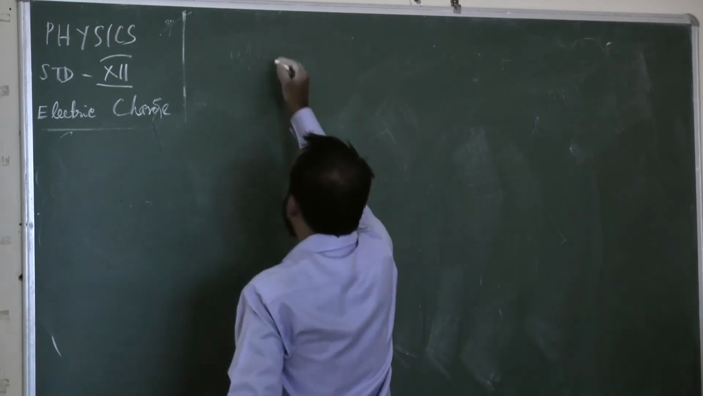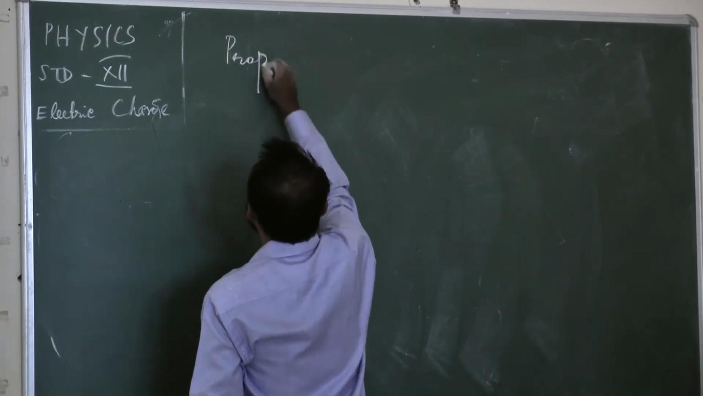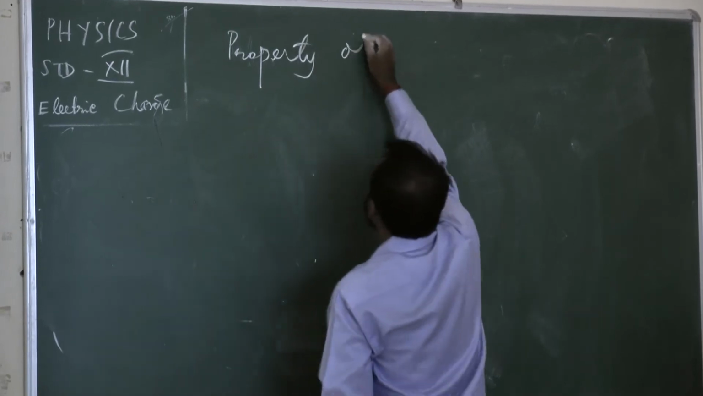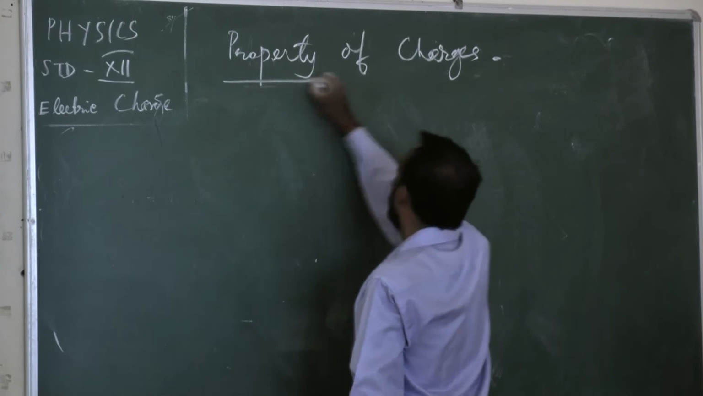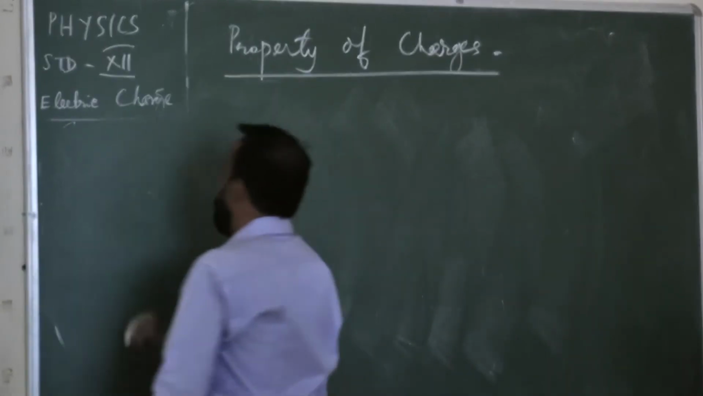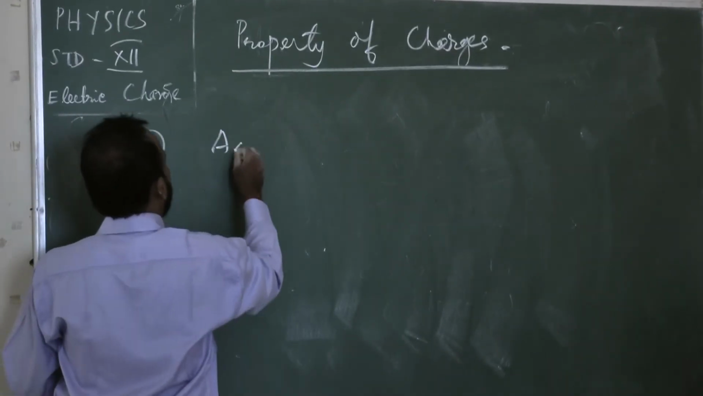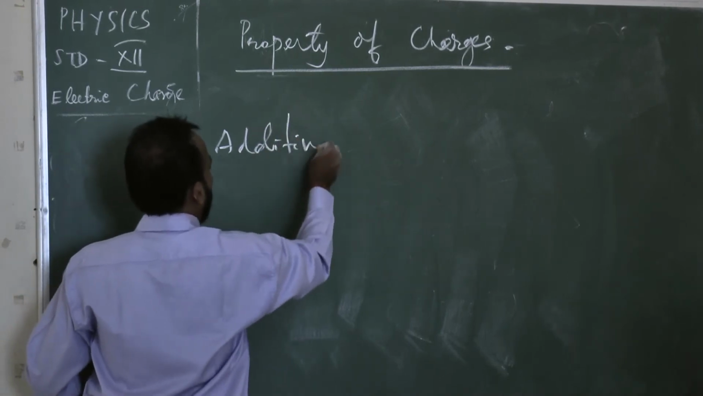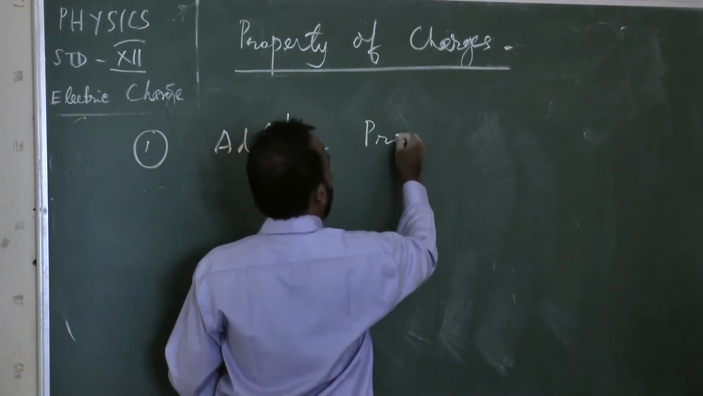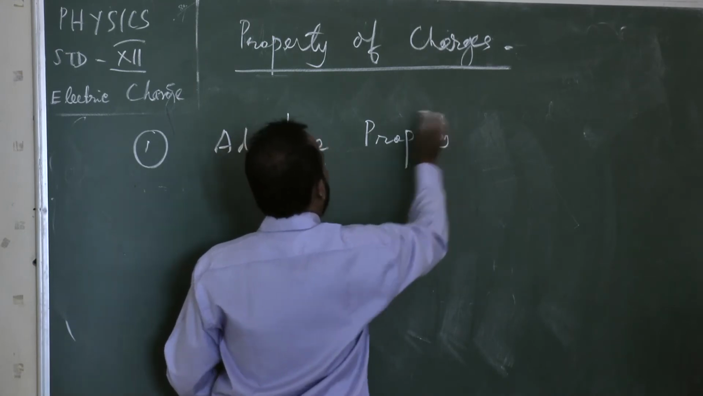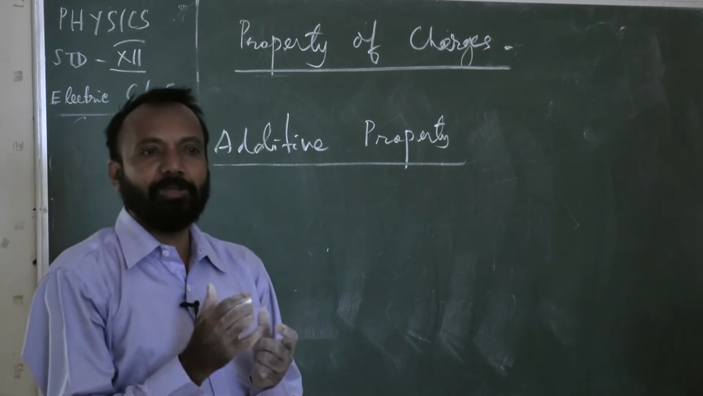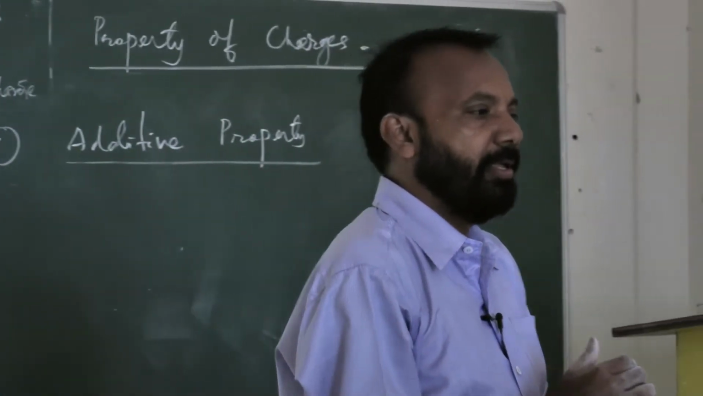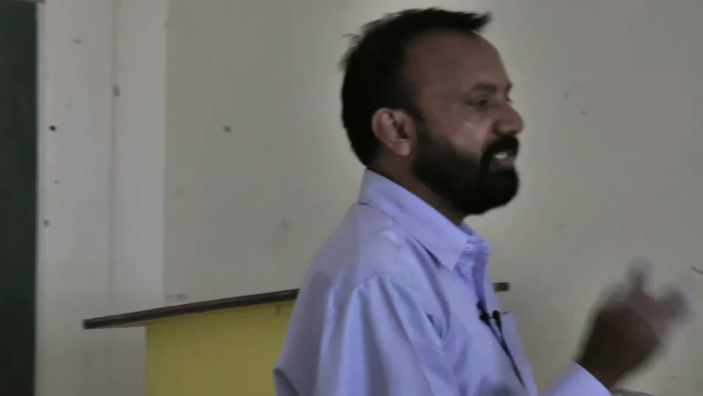Next point is your properties of the charges. One of the most important properties, let us discuss the additive property of the charge. Additive property. Okay. What is additive property? Whenever a body having a particular charge, if the same charge or sub charges are there, they can be added up in that body.